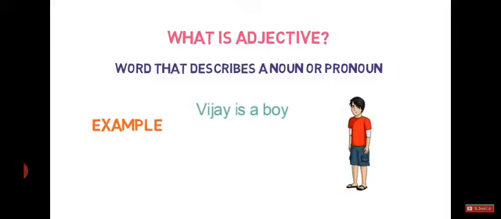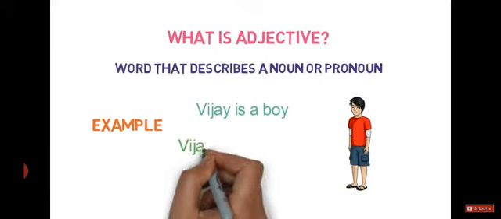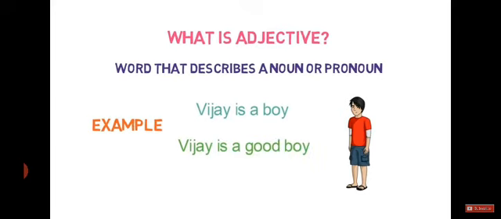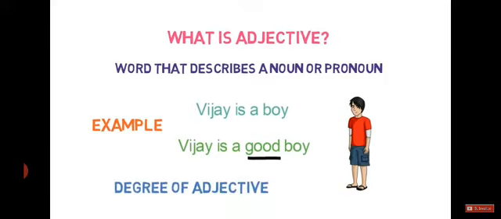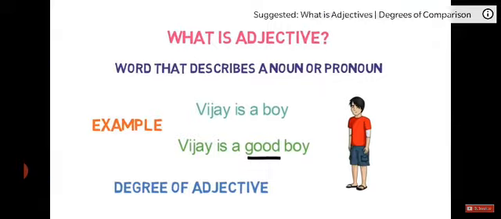Now let's see this example. Vijay is a good boy. Here we are describing the quality of Vijay by telling that he is a good boy. So good is an adjective here. We have also discussed degrees of adjectives in our previous video. Please check that video if you haven't already. Links are in the description.